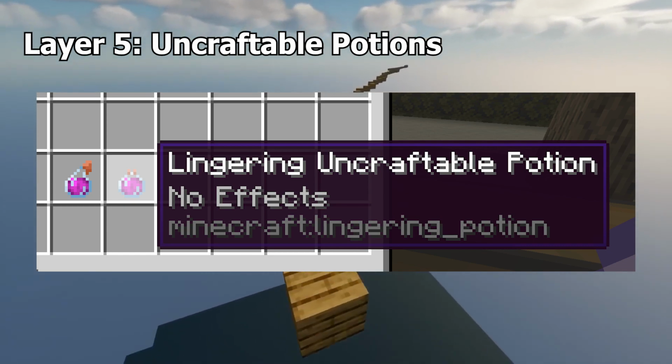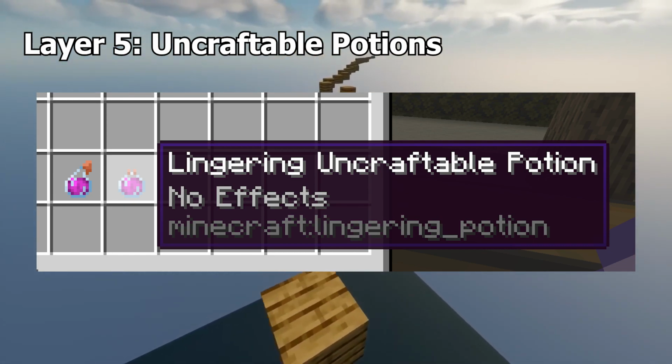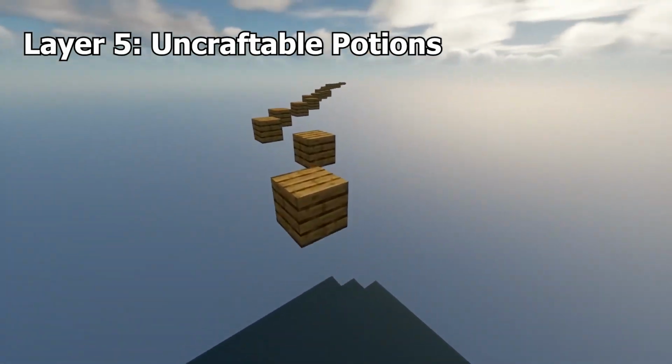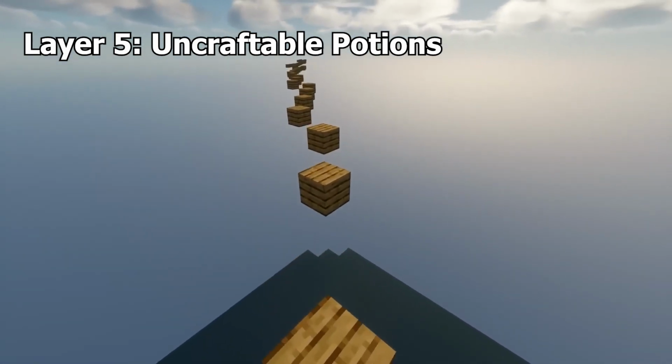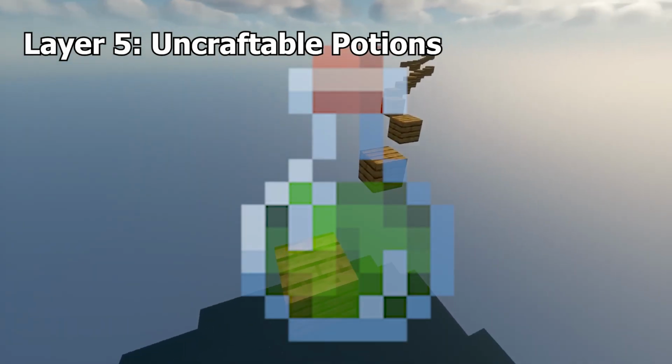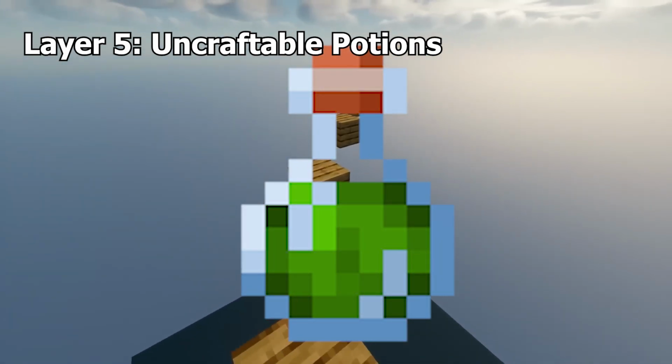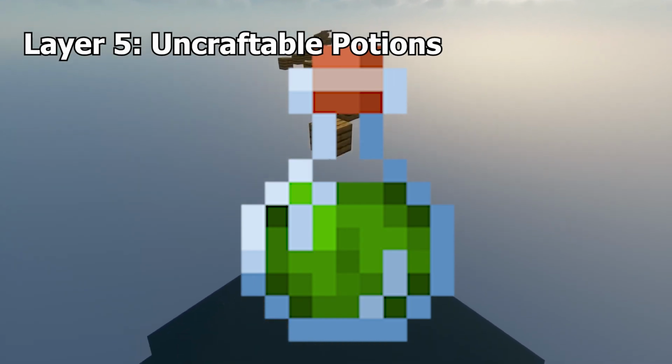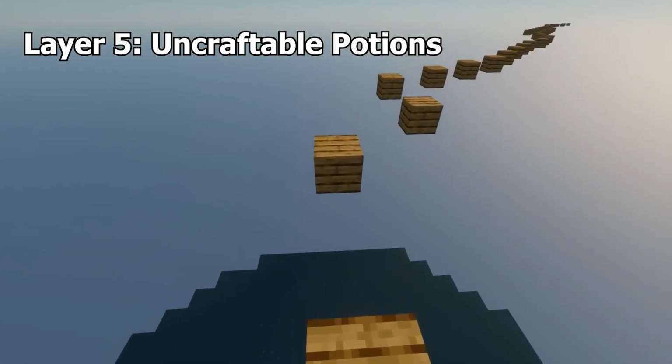It does absolutely nothing, and is also available in Splash Potion, Lingering Potion, and Tipped Arrow forms. Next up, in Java Edition only, there is a Potion of Luck, also available in every other form. This increases the player's luck effect, which impacts certain loot tables. The most notable way this impacts things is with fishing.